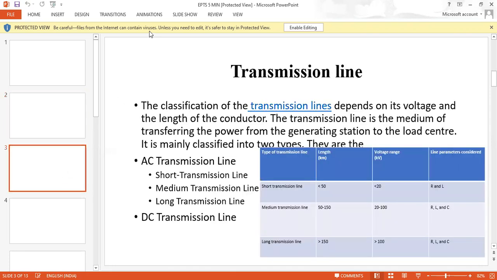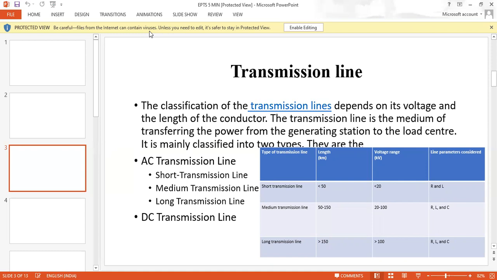Initially, what is a transmission line? The classification of transmission lines depends on their voltages and the length of the conductor. The transmission line is the medium of transferring power from the generating station to the load center. It is mainly classified into two types: AC transmission line and DC transmission line.